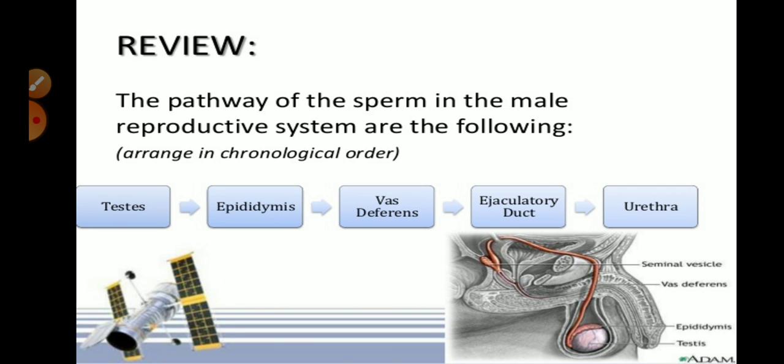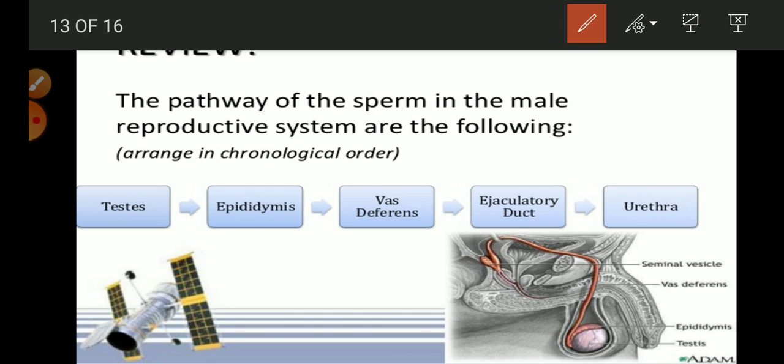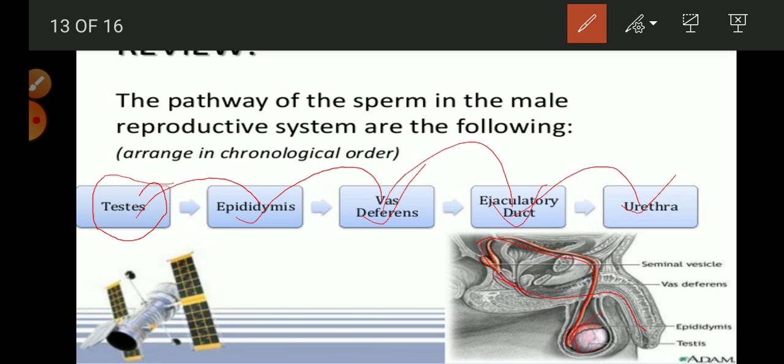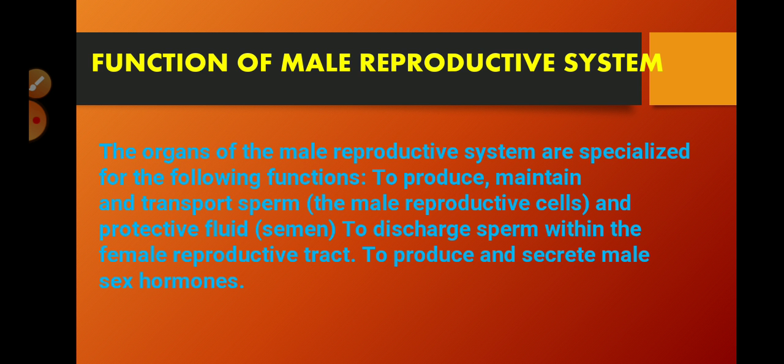Now we will see a review of how the sperms move out. They are formed in the testis. From the epididymis, they move into the vas deferens, and then through the ejaculatory duct, they move out through the urethra. You can see here the testis, then the epididymis, then the vas deferens, then the ejaculatory duct, and through the urethra it comes out of the body.